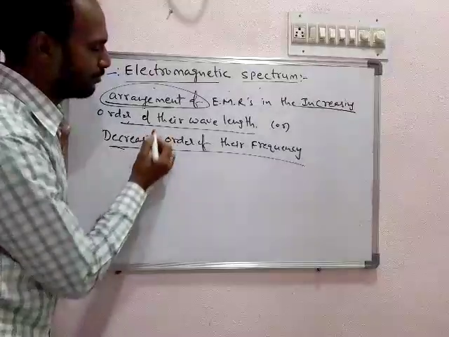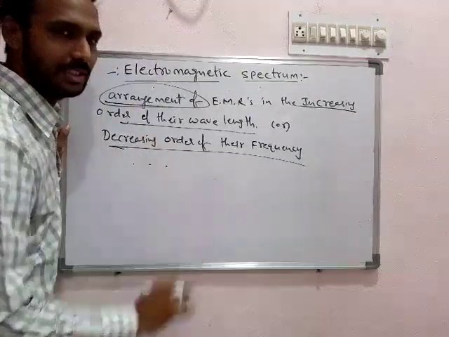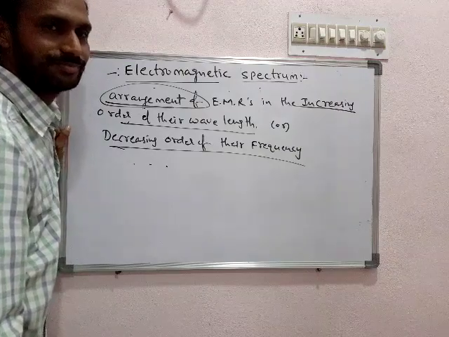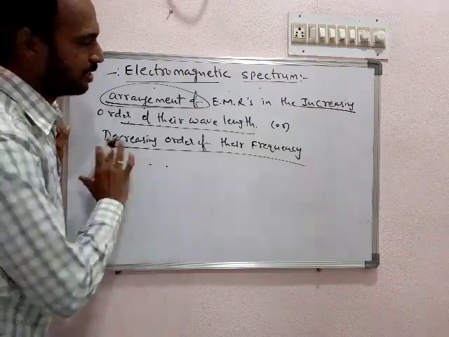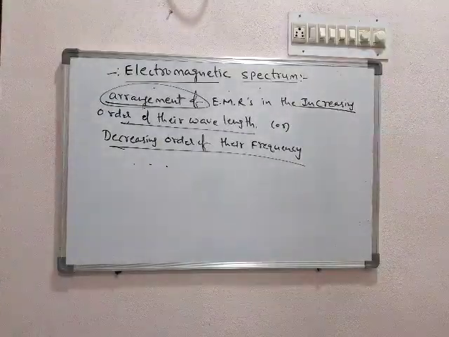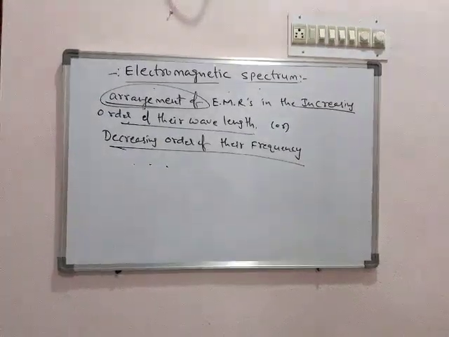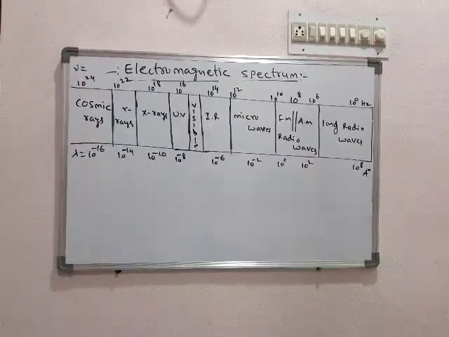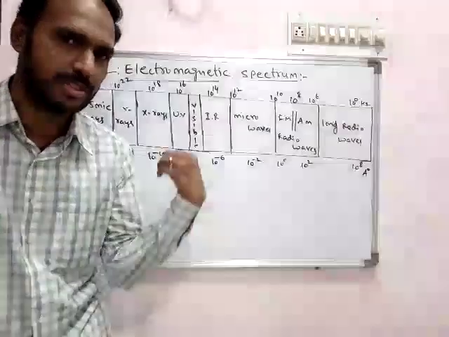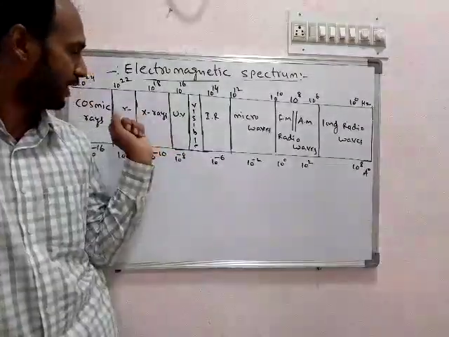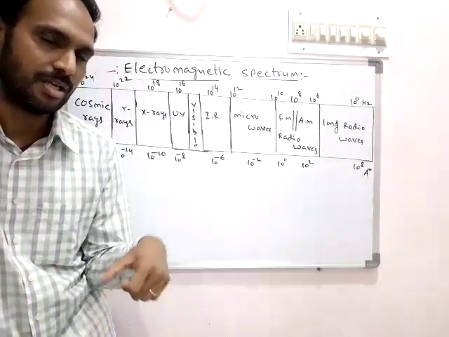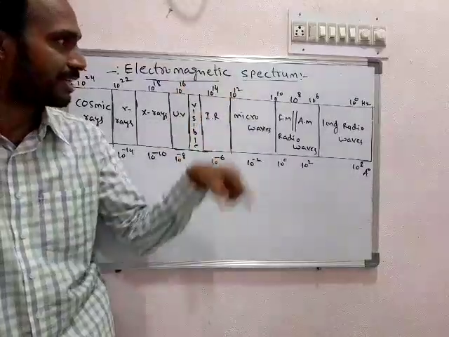Here in this arrangement we must know the order of the electromagnetic radiations. Now we see its diagram. This arrangement of all types of electromagnetic radiations is called the electromagnetic spectrum.